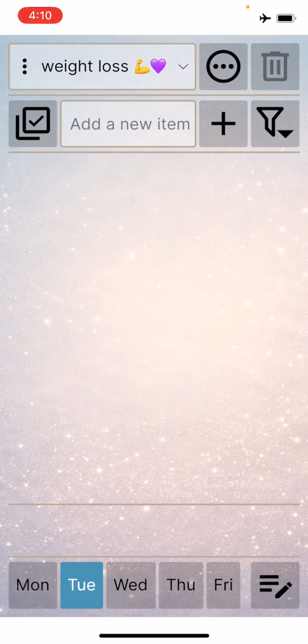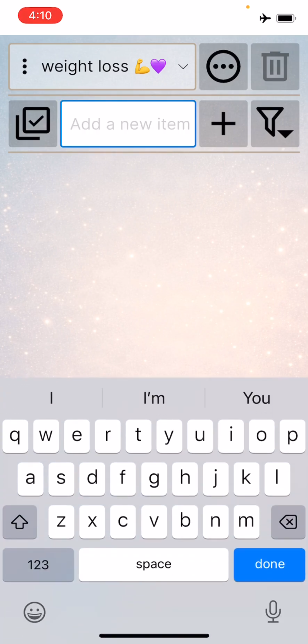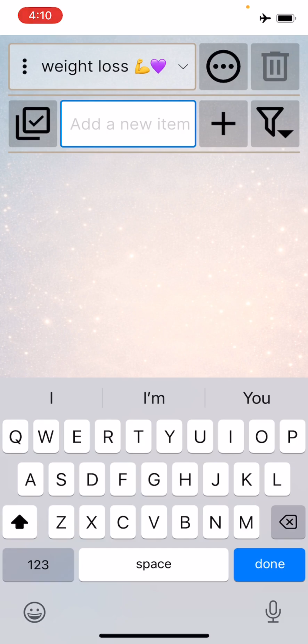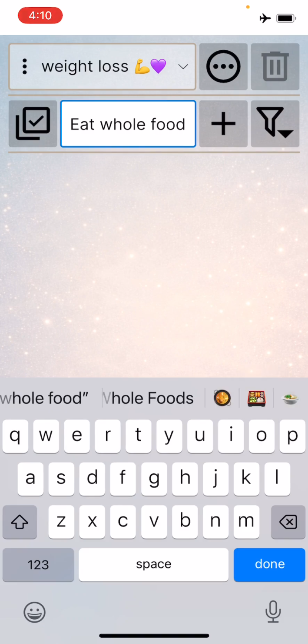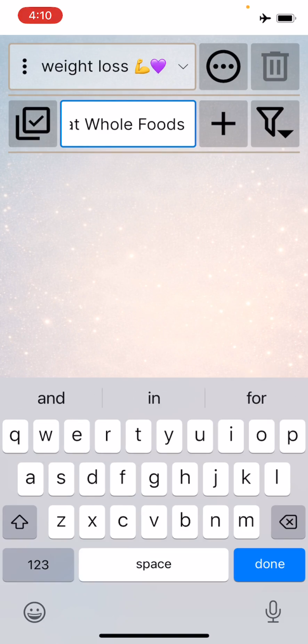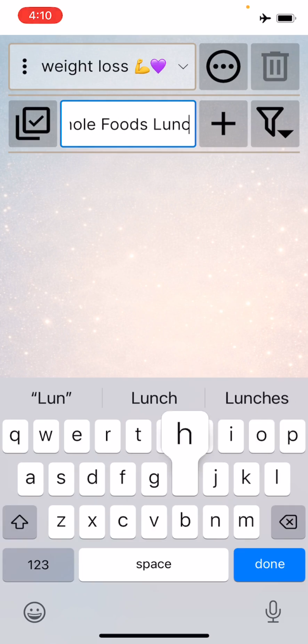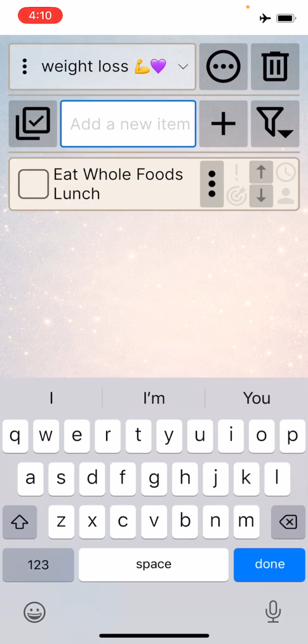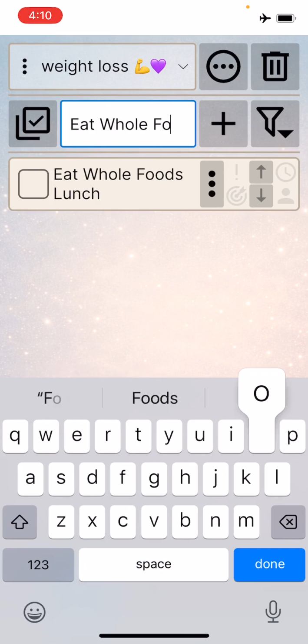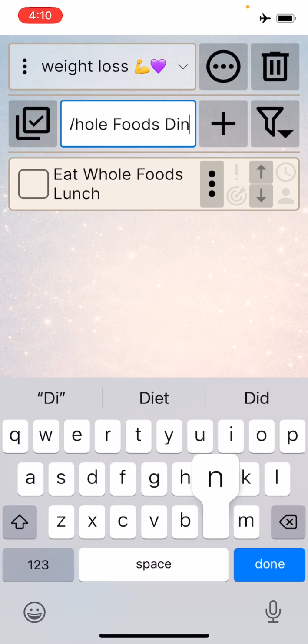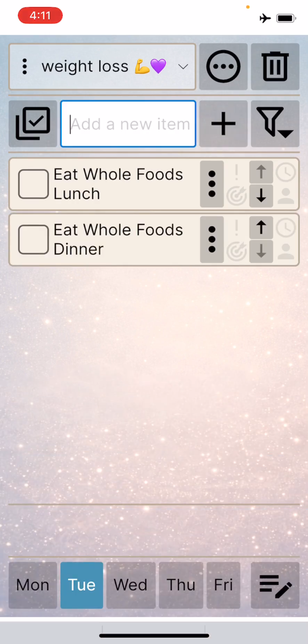And then let's say for Tuesday or Wednesday, let's go with Tuesday. What do we want to do? Tuesday is going to be one of our green days or one of our gold days. And let's say we want to eat whole foods lunch. Maybe we'll also want to eat whole foods dinner. And maybe I'll actually put some foods down.